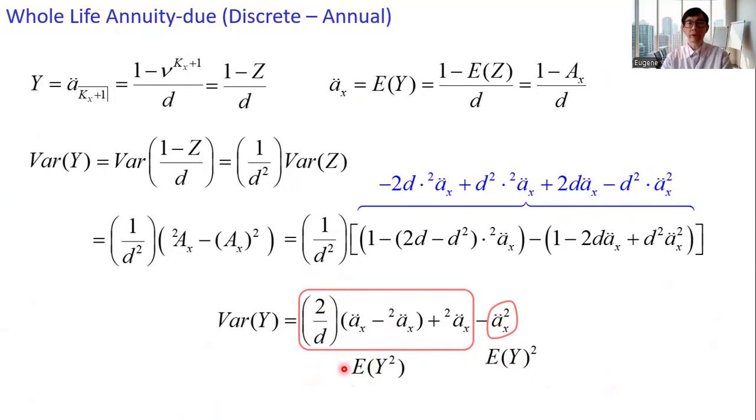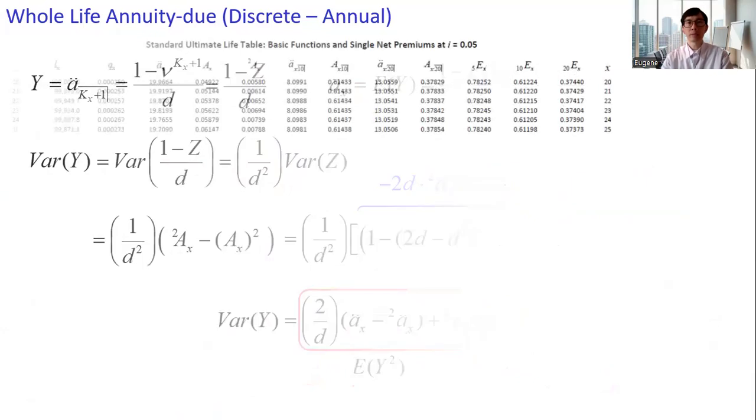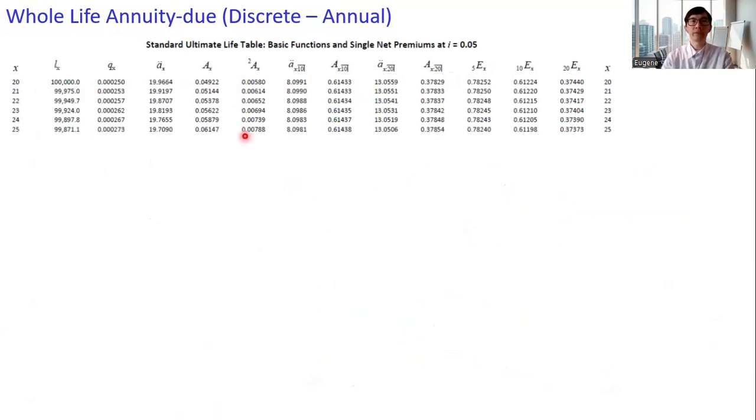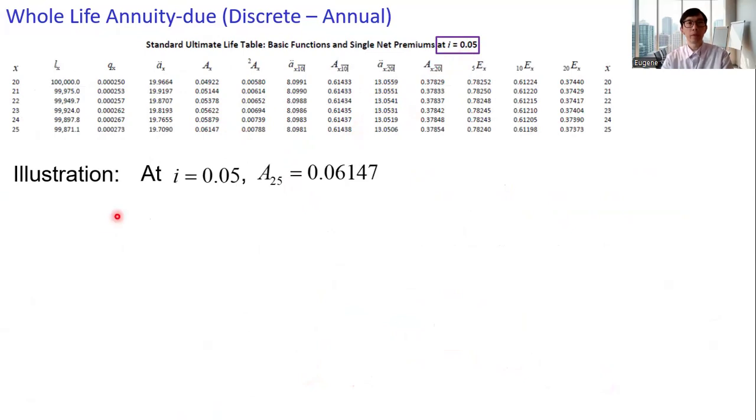All right, this is the theory part. Let's move on to an illustration. Using the life table, remember that the interest rate should be 5%. At the interest rate 0.05, the whole life insurance at age 25, the expected value is 0.06147. This is given in the table.